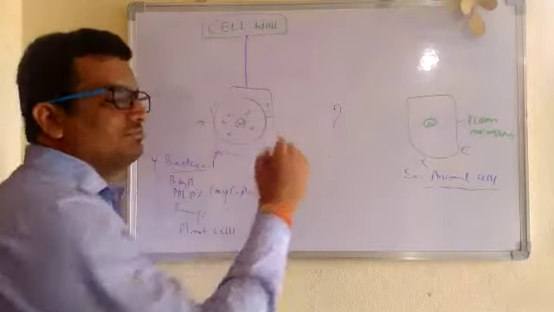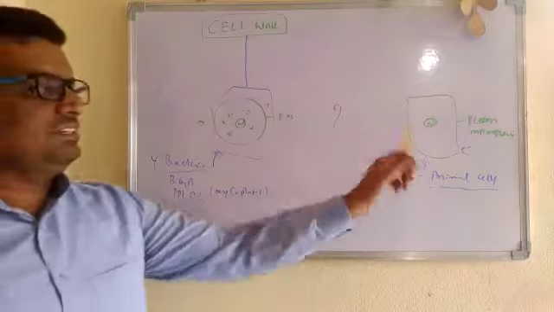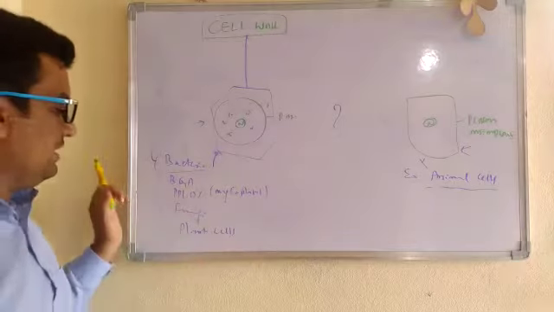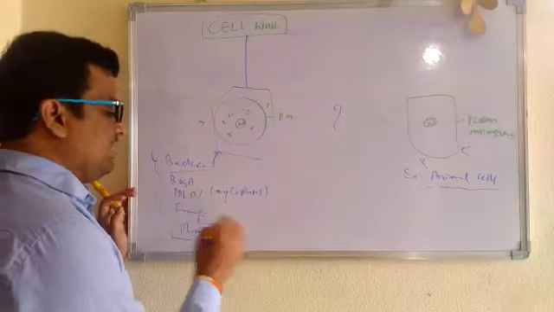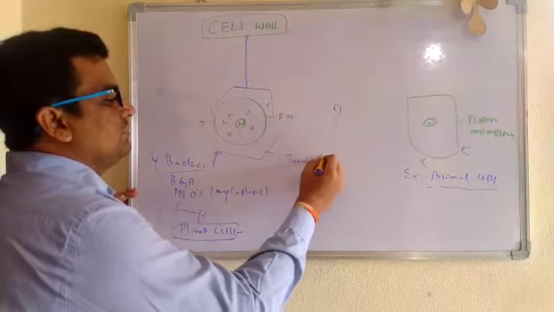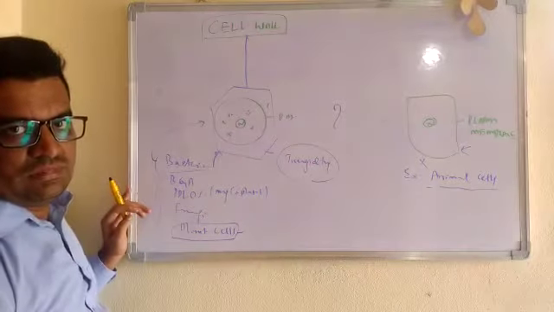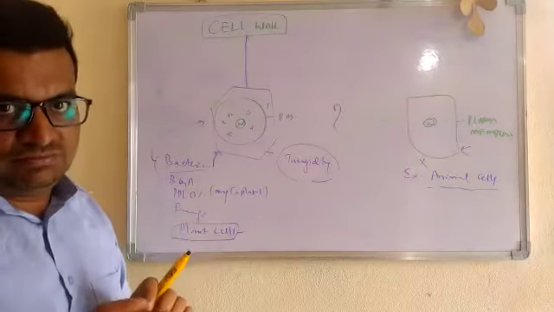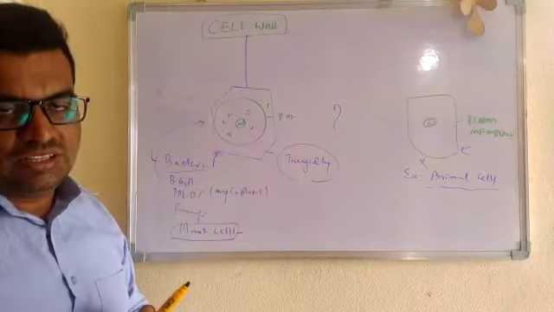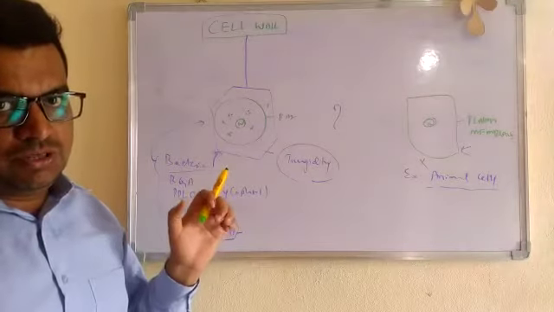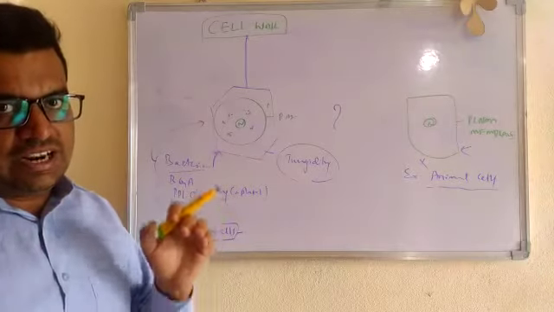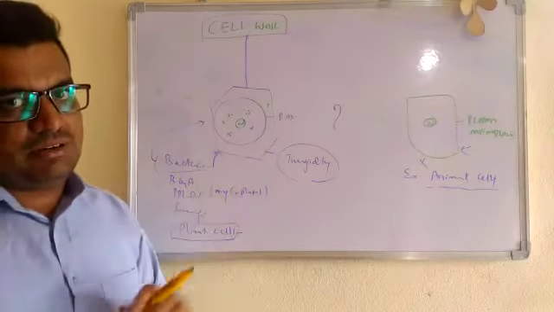Why? This is a big question. Why do animal cells not have a cell wall? Why do all of these have a cell wall? The very important thing, we'll take an example, a eukaryotic cell, the plant cell. It has a cell wall for maintaining turgidity. What do you mean by turgidity, children? For example, one person is outside pushing you, and another person from inside is pushing you. What happens? If a person internally pushes you, there may be a chance of bursting. If two brothers, one outside and one inside, press you in the same manner, nothing happens to you.